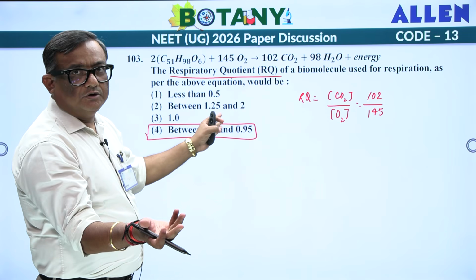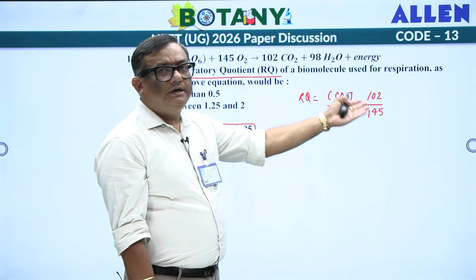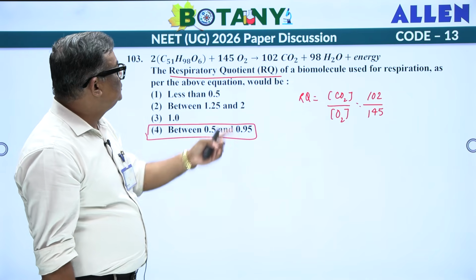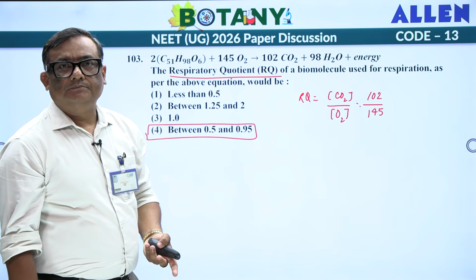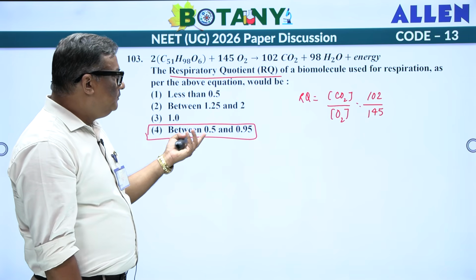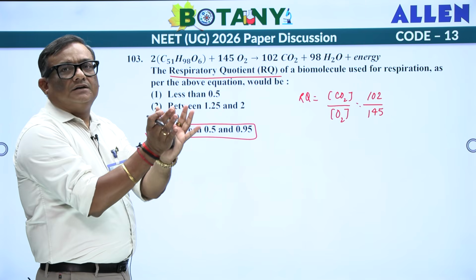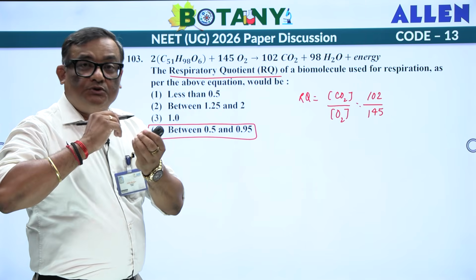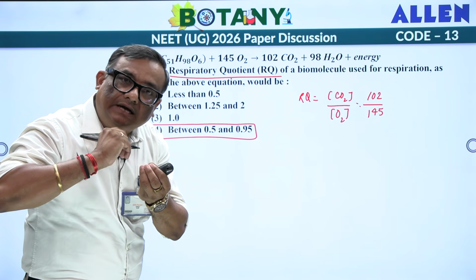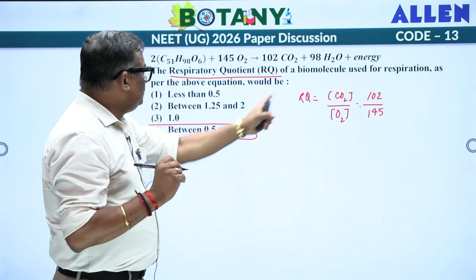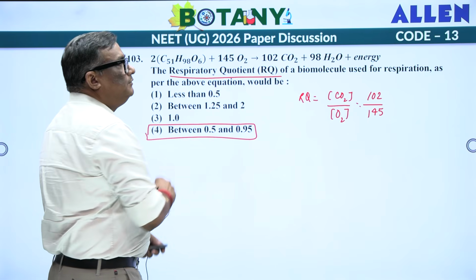This is again not possible, because numerator and denominator, if you check, it doesn't go with the second, and 1 too is definitely not possible because both the data are not the same. So something between 0.5 to 0.95. Now they have not asked you the exact number, so you are not supposed to calculate that. You are not wasting your time in calculation. Just look at the options, look at the numbers which they have given you.